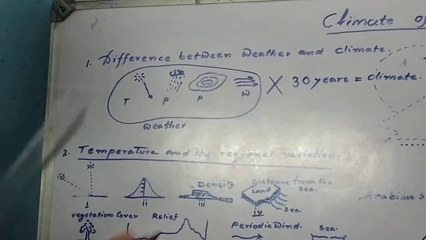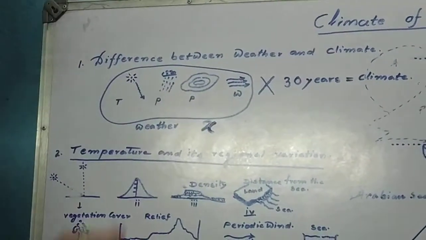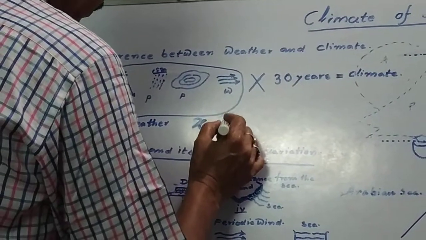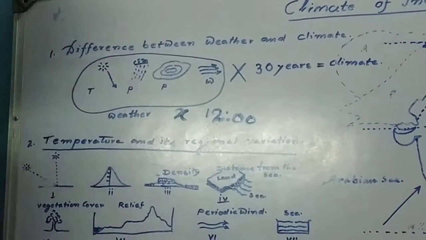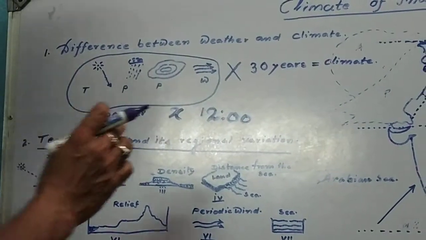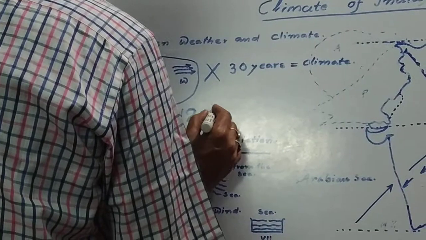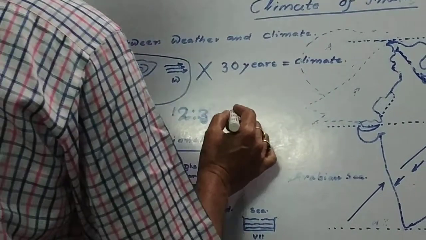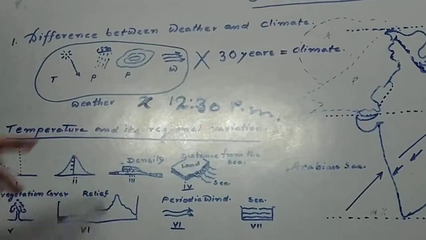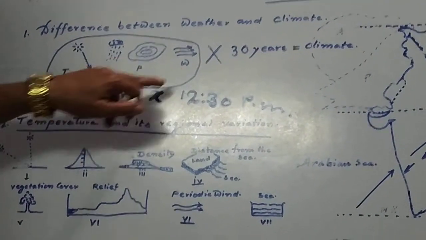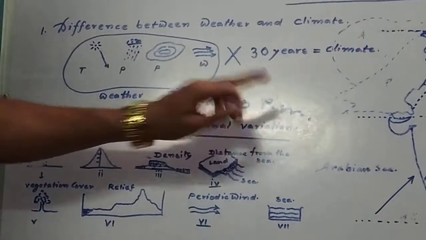Suppose this area is X. Time, 12:30 p.m. X area, a certain area, time 12:30 p.m.